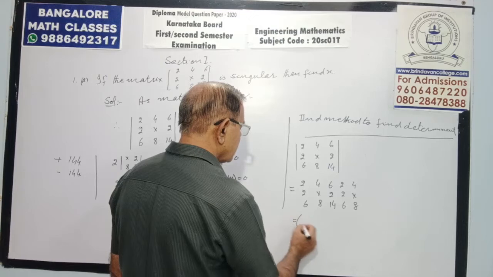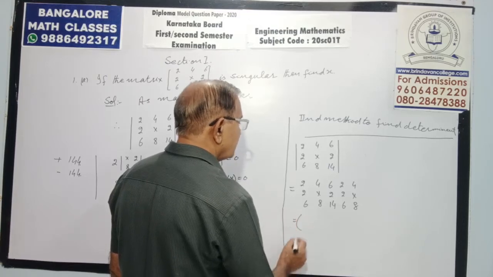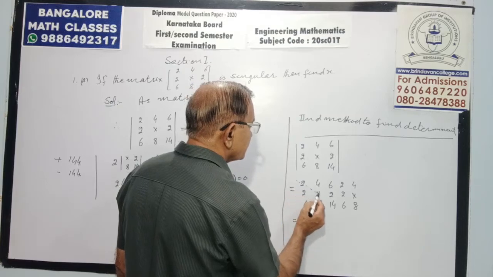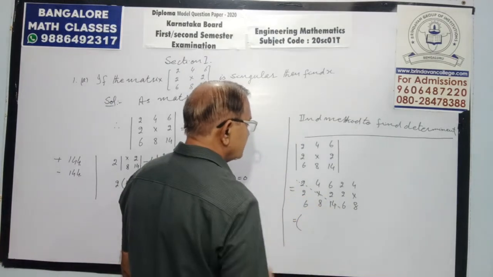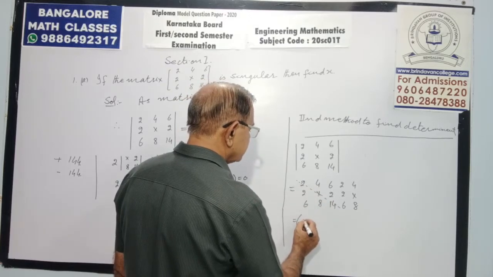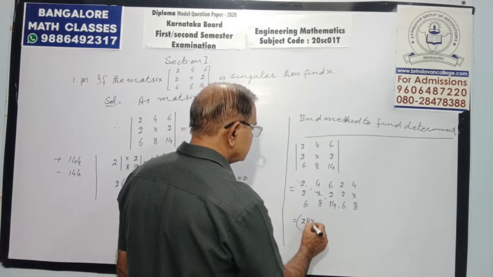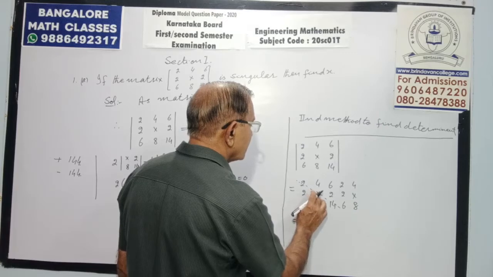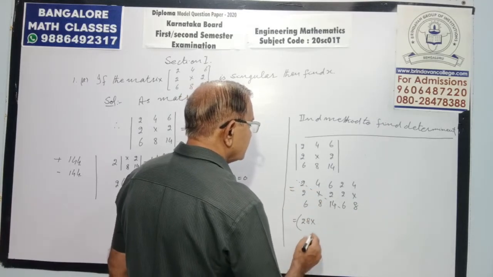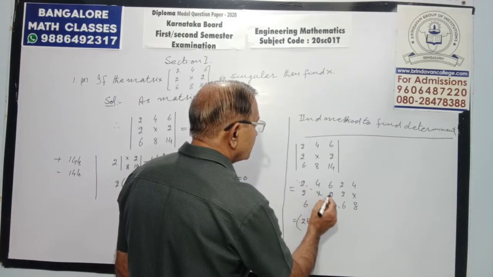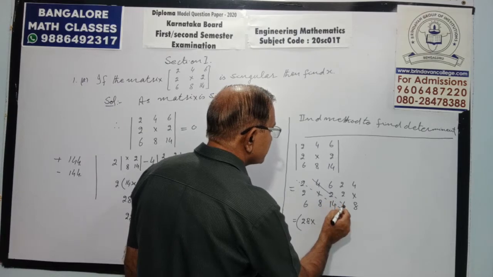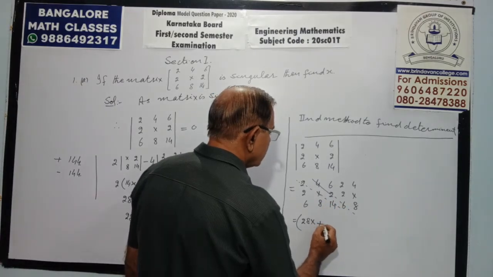Then the positive bracket will come out by multiplying in this way. These three entries, that is 28x: 2, x and 14, 28x. 4 into 8, into 6, is 48.